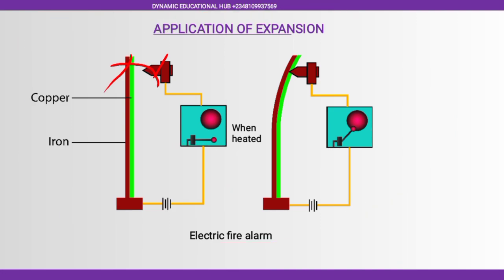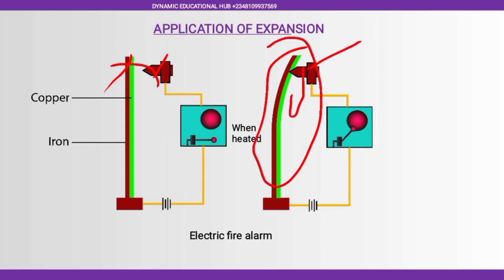Now, as the temperature increases, the copper expands more than the iron. So we have a bend. This strip is going to bend, and a contact will be made between this iron and this conductor here. So automatically the circuit is completed and this mechanism will work. You can look at the hand. You see that we have a gong here, and it will strike this thing here, and sound will be produced.